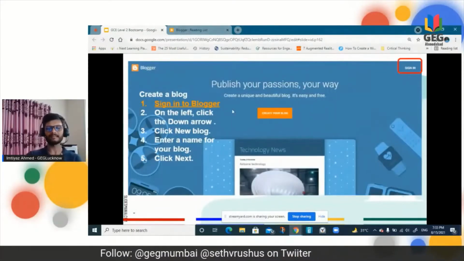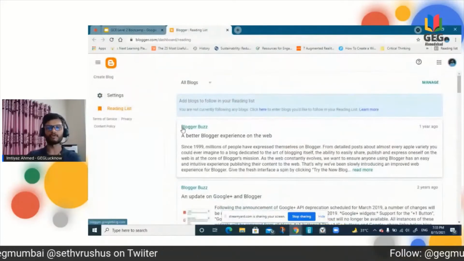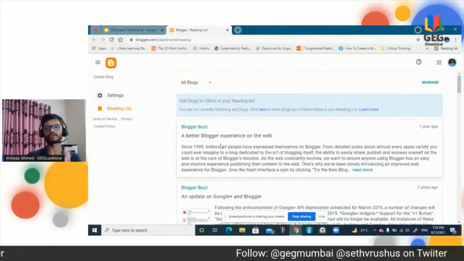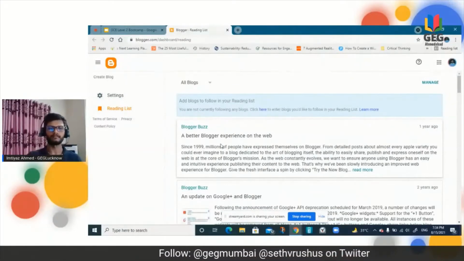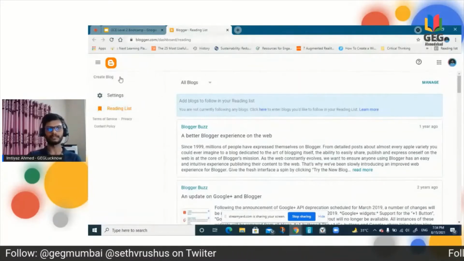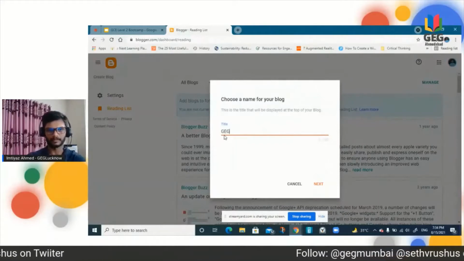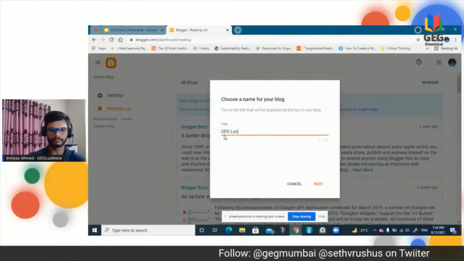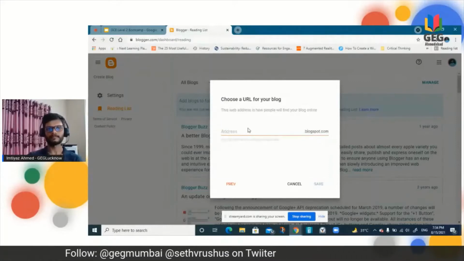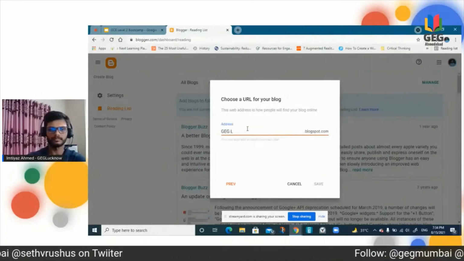Once you are signing in, this window will open. Because I'm already signed in, this is the window I was telling you about. After putting the title and the web address, simply go to create blog. I'm writing, suppose, GEG Lucknow. And then we will have to choose a web address. So I will take GEG Lucknow.